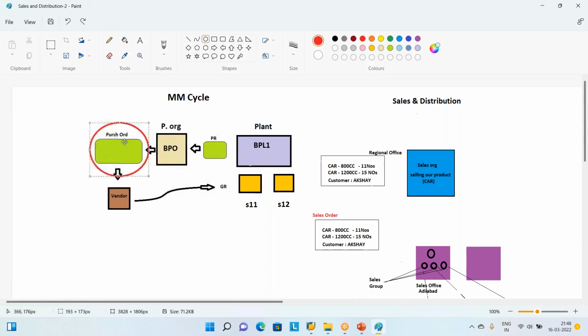So PO is an official document. PR is an internal document. PO is an outgoing document. PR is not an outgoing document. Generally, PR is not even printable. In the same fashion, sales order is also an internal document. There is no comparison of sales order and purchase order. Understood, sir? Right. Now, what is a sales order?